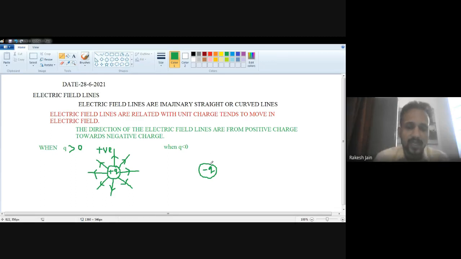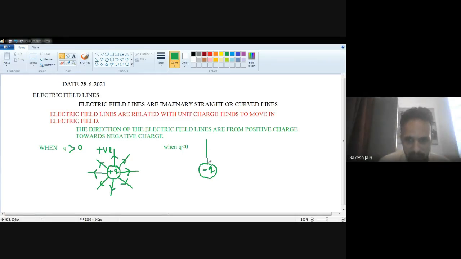But because this is a negative charge, and I know the law that the electric field lines direction should be from positive charge towards the negative charge, it means the electric field lines are directed towards itself.